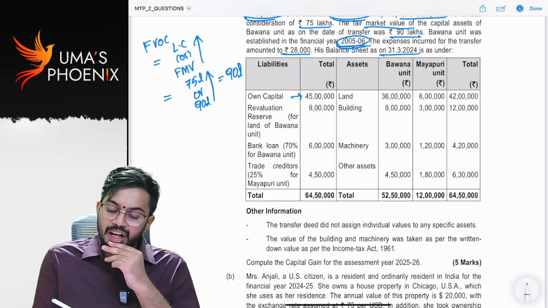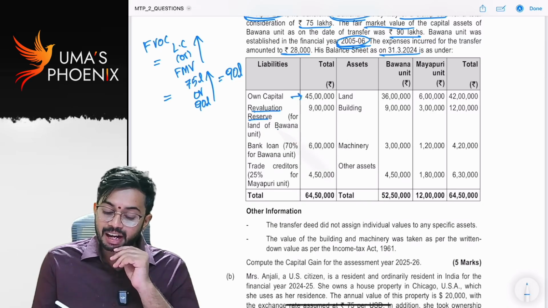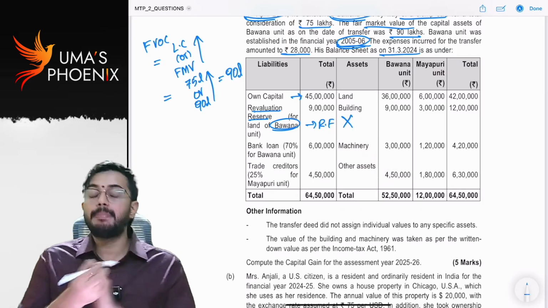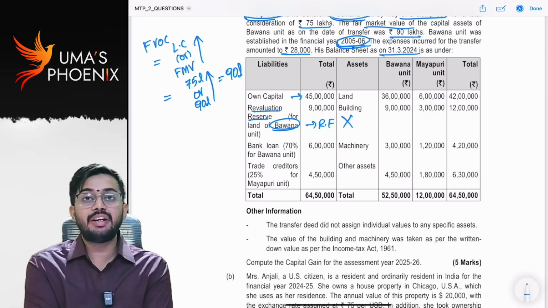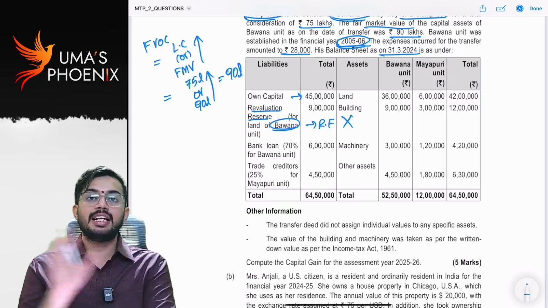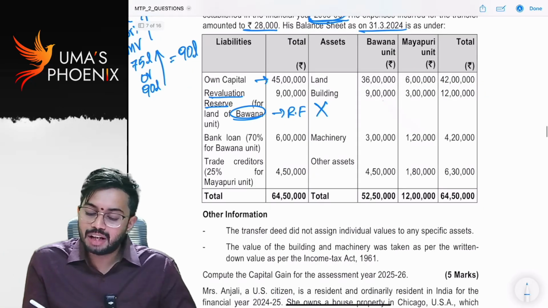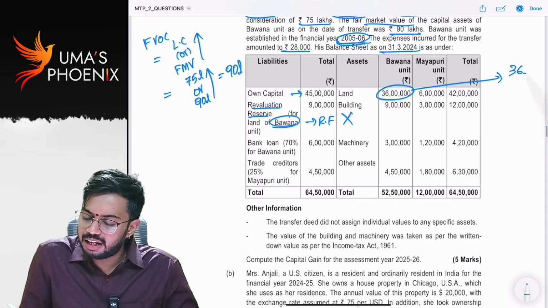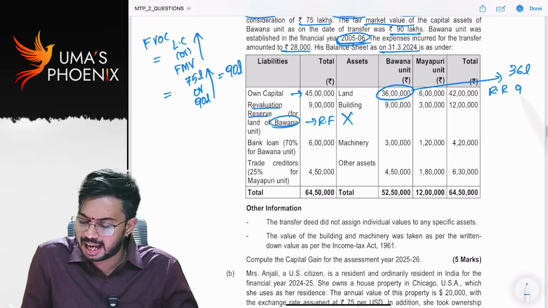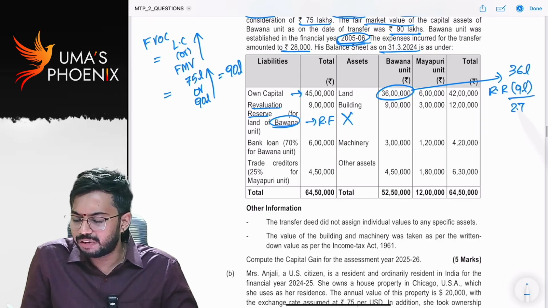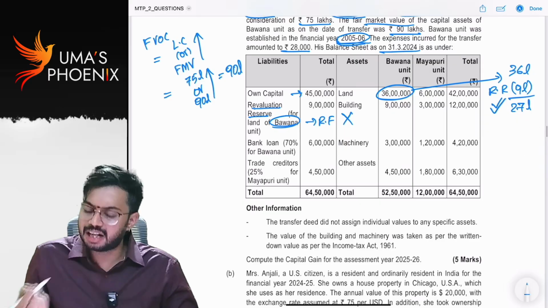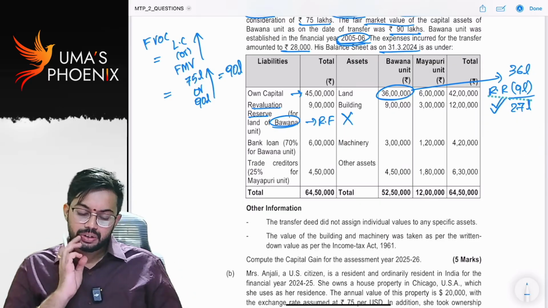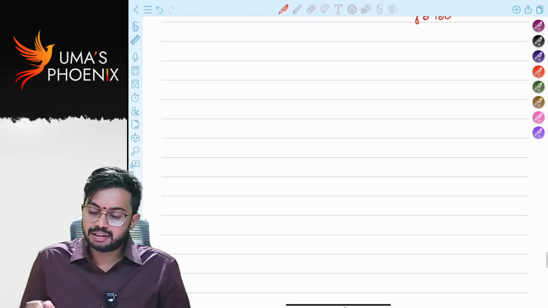Own capital, revaluation reserve for land of Bhavana. Revaluation figures should not be considered. I told you, when you are calculating net worth, you should not consider the revaluation amount. So land value is 36 lakhs, and from 36 lakhs, revaluation reserve is 9 lakhs. So land value is 27 lakhs. You need to consider 27 lakhs.